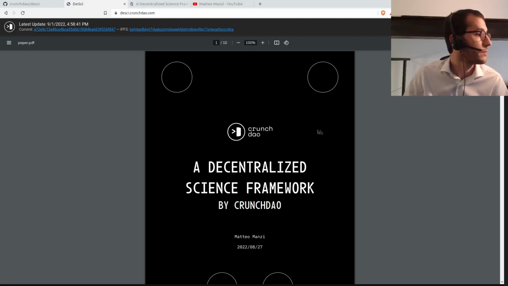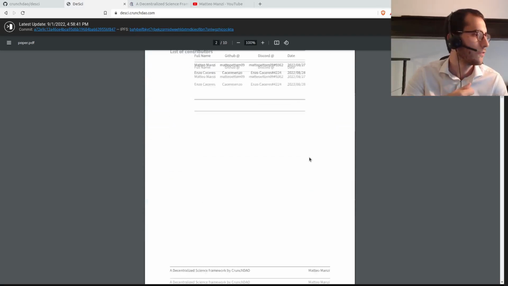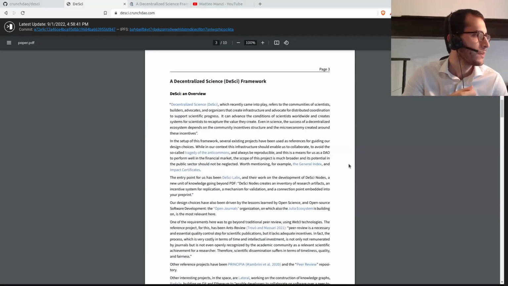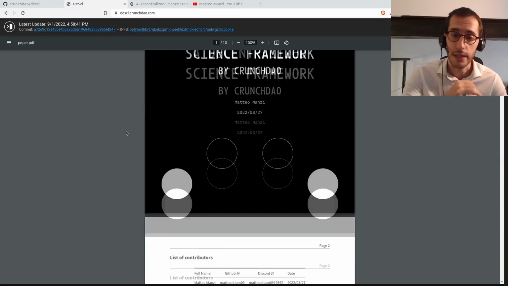So you see, this paper is the outcome and the description at the same time of the framework we've developed. It's living on our website at decentralized.crunchdao.com, and you can already see there's a commit hash and an IPFS hash. But one thing at a time, I would say.